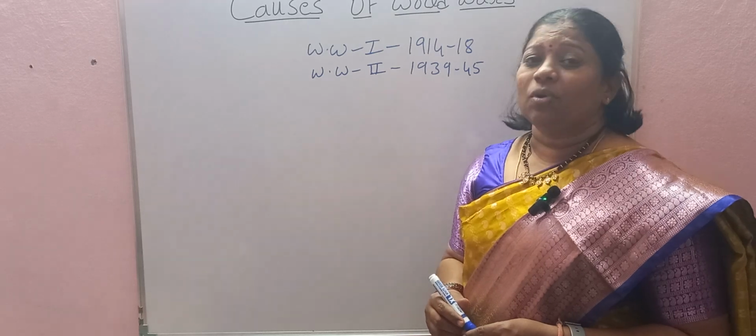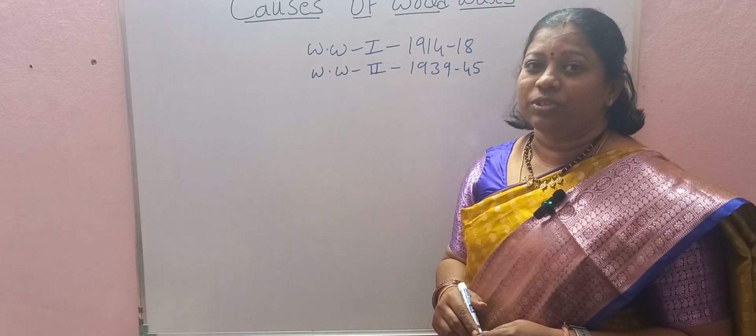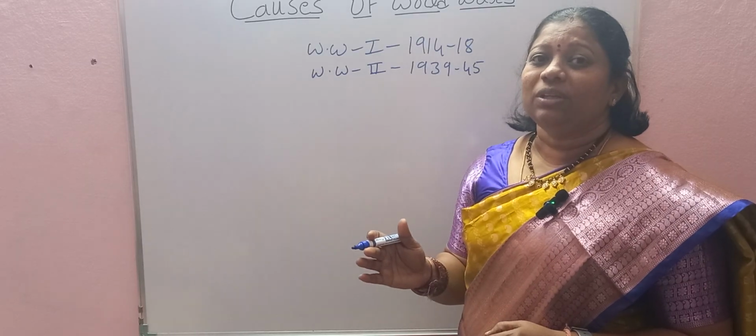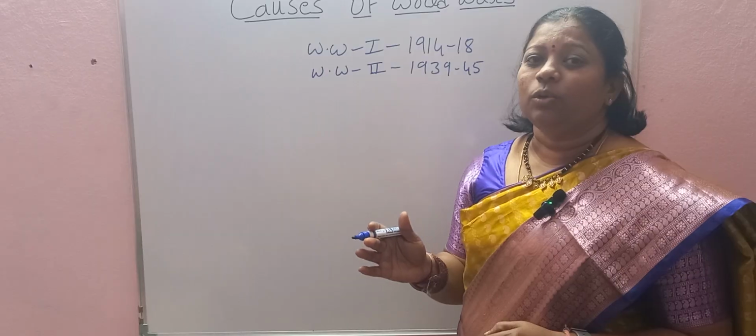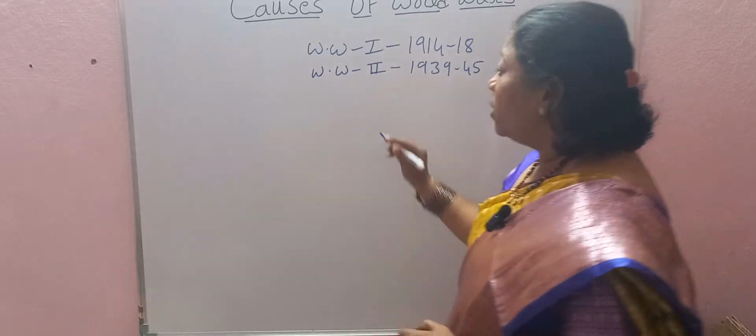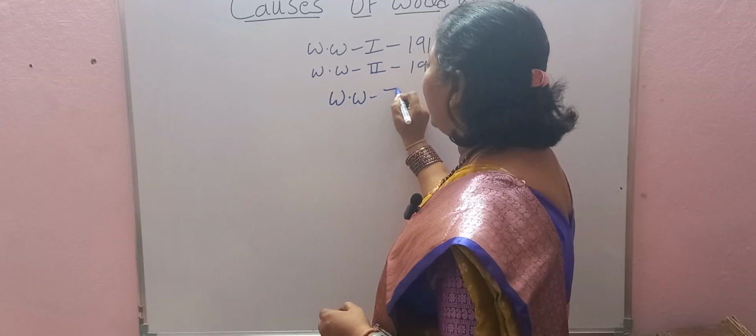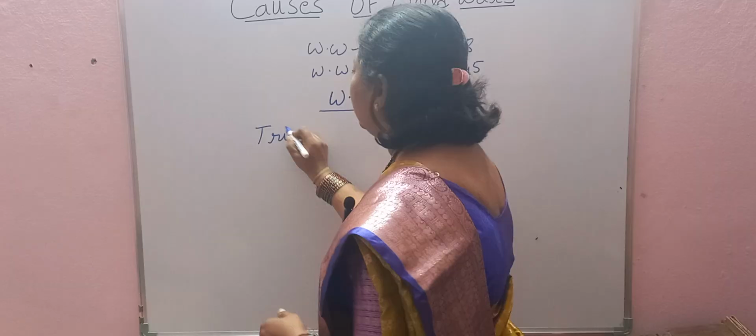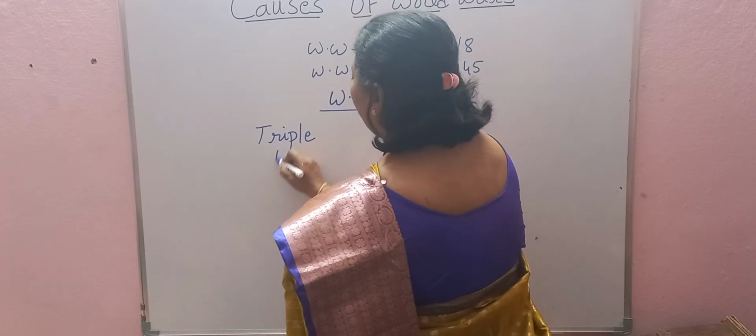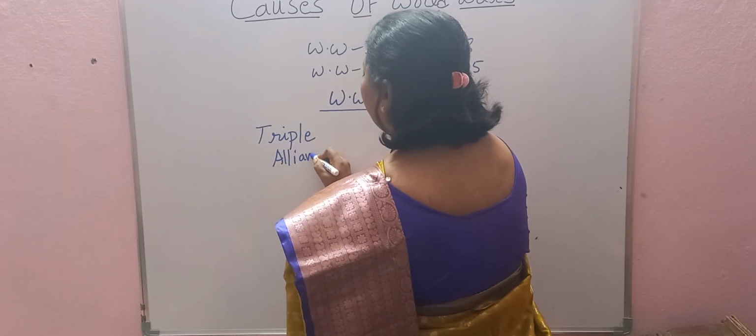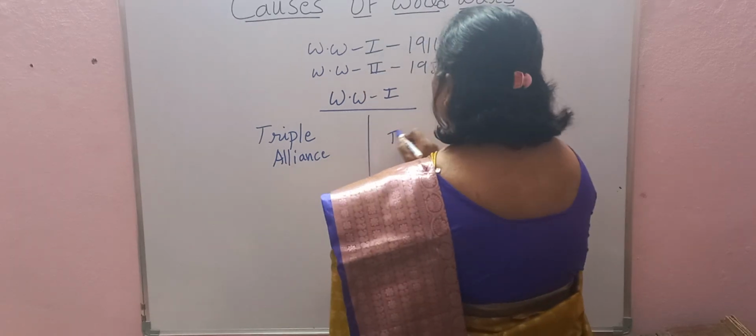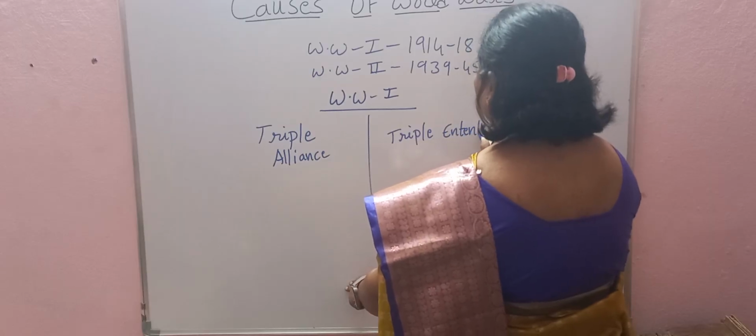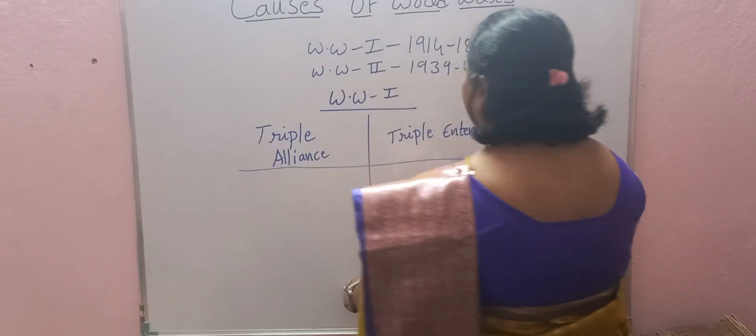And why were these called the world wars? Because in these wars, most of the countries of the world were divided into two groups and they fought with each other. So let me explain what the two groups were. Let us take the example of World War I. In World War I, we have two groups. The first one is Triple Alliance, and the second one is Triple Entente.